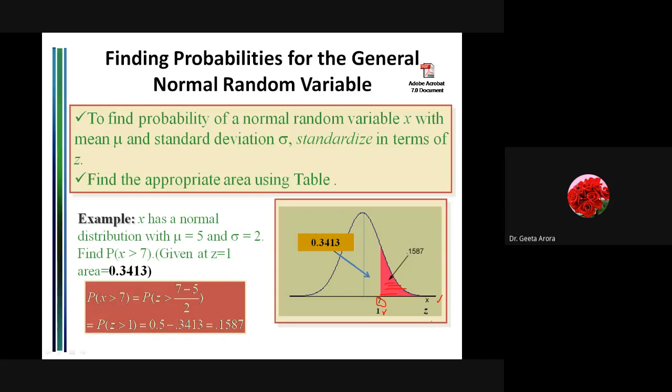So the probability of z greater than 1 means, if this area is known to me as 0.3413, we are looking for this outside area. So I have to subtract the area from 0.5, and that gives me the answer 0.1587. Okay, so this is how we calculate the value of probability in the case of the normal distribution or any continuous distribution. Correct?